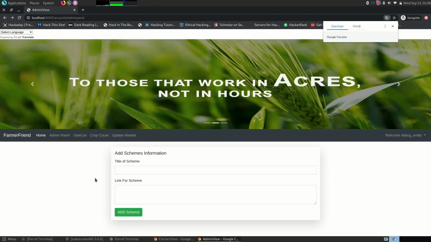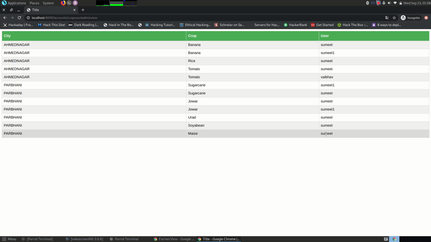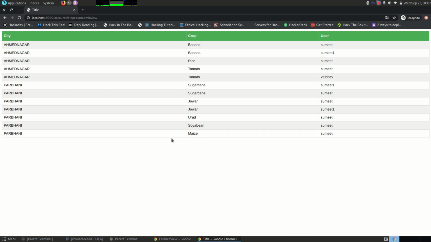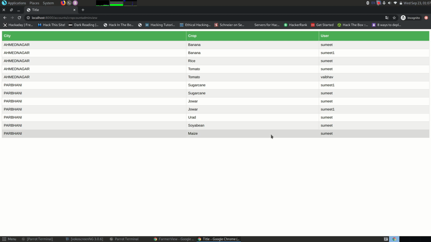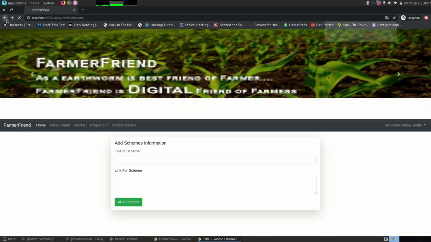Now let's go to the crop count section. So this is the section where the admin can see which user planted which crop in the city, if the user clicked on the wilt plant button. So previously, as I clicked on the wilt plant button for the maize crop in Parbhani city, it is showing the entry here. Let's go back.